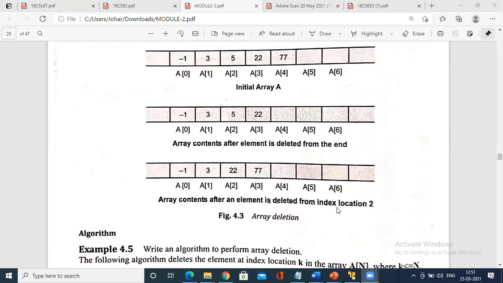Imagine the array element at index 2 has to be deleted. So A of 2, where 5 is already there, has to be deleted. The rest has to be shifted, and 77 moves up, so A of 4 becomes empty. This is the concept. It is the same as shifting. So in this case, how do you achieve it? Let us see.